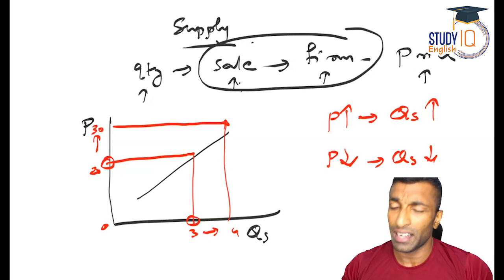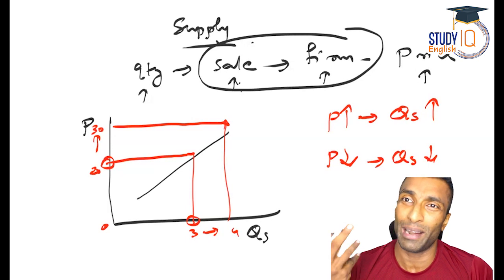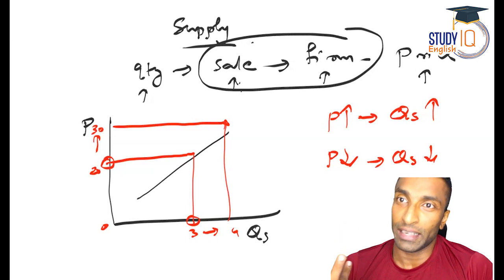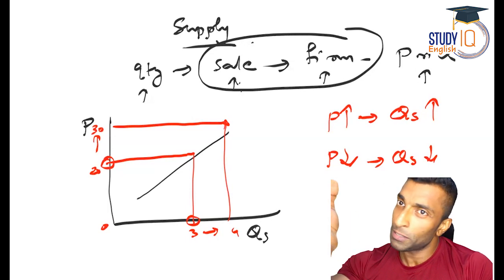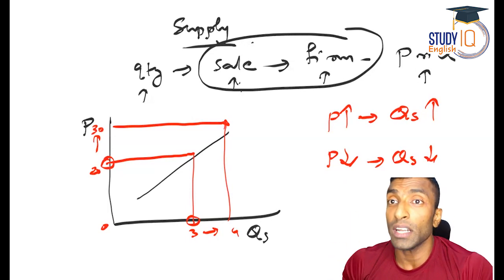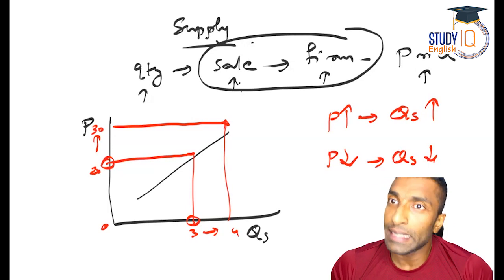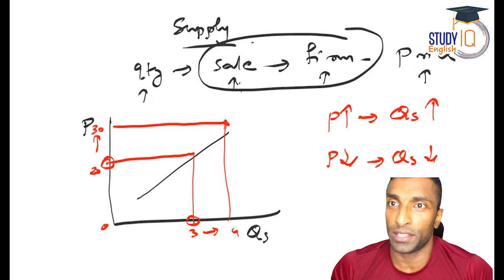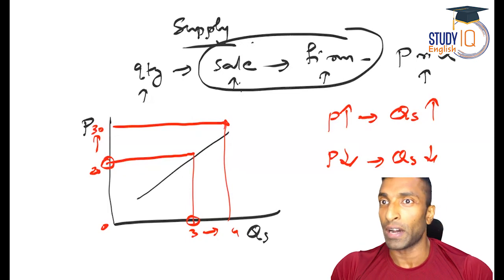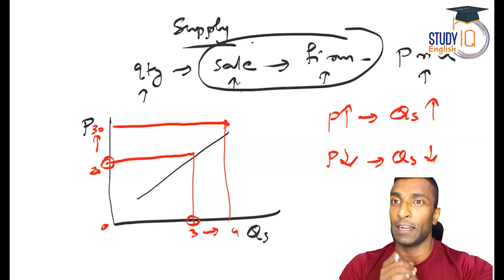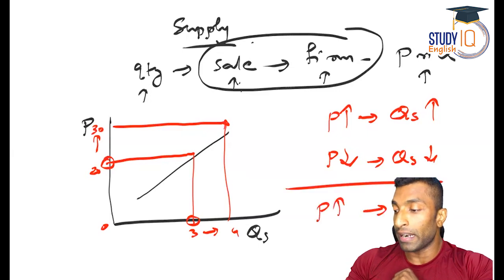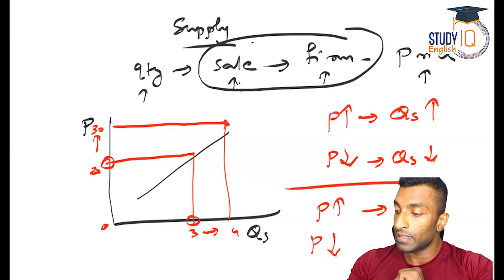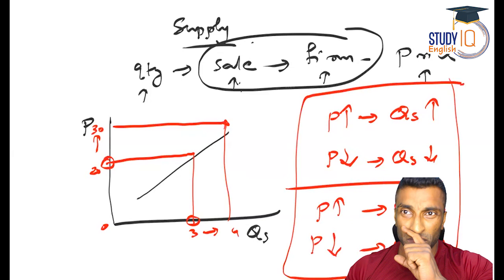So I hope this relation is clear. There is no point in talking about law of demand, law of supply like that. Guys, we are not kids, right? So what is the law of supply? From here, you can understand if the price increases, the quantity supplied will increase. Ceteris paribus means other things being constant. We are not looking for other things. If other things are constant, this is a relation. In case of demand, if price increase, quantity demanded come down. If price decrease, quantity demanded increase. So this is what you just need to remember.